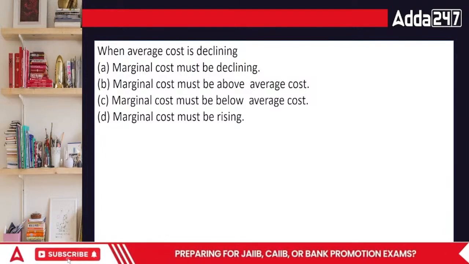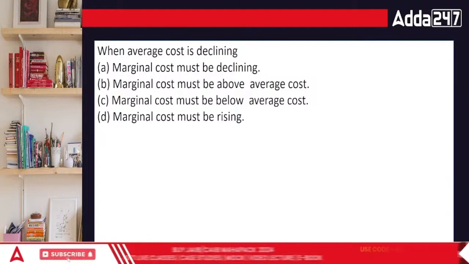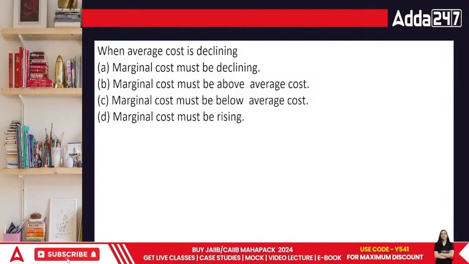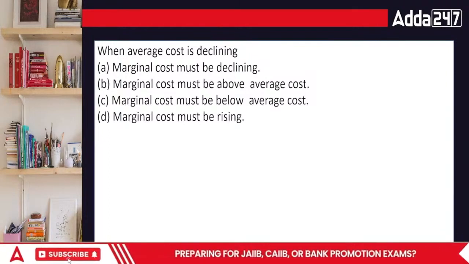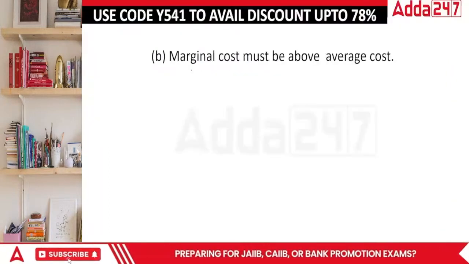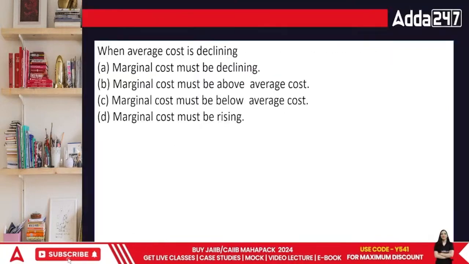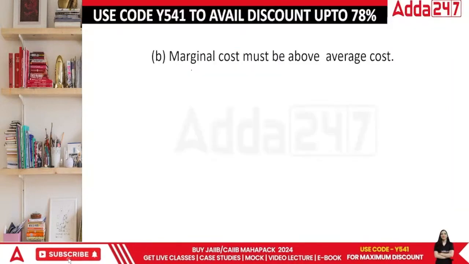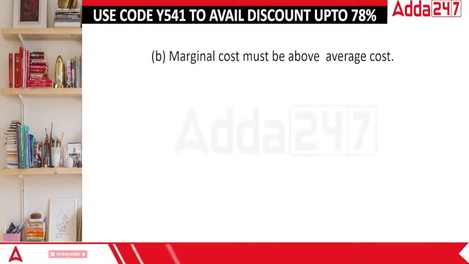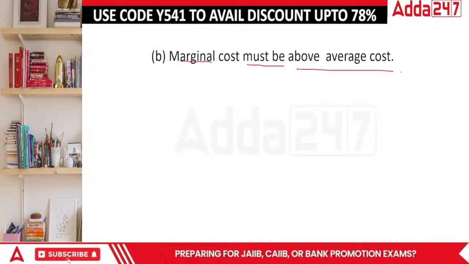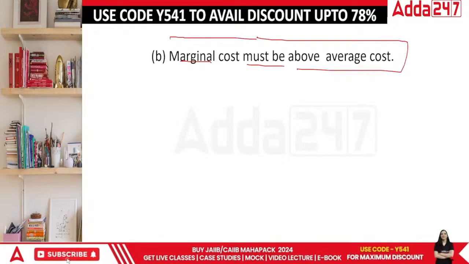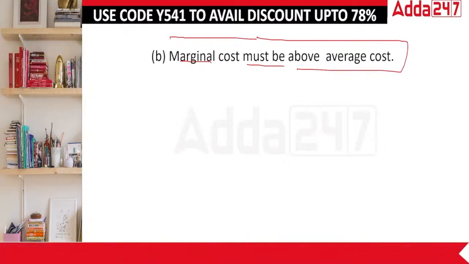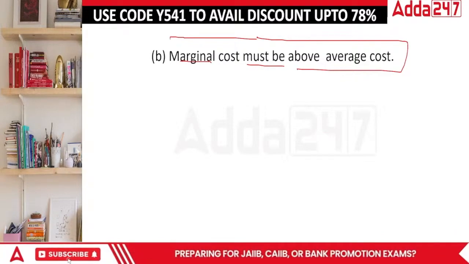So what would be the answer in this case? Marginal cost must be declining, marginal cost must be above average cost, or basically when average cost is declining, marginal cost is also declining. They both go hand in hand. But when we talk about the specific area of when average cost is declining, at that point of time, the marginal cost must be above the average cost. Only at that time the marginal cost is above the average. But once one particular part of it starts declining, then this also starts declining further. ठीक है?